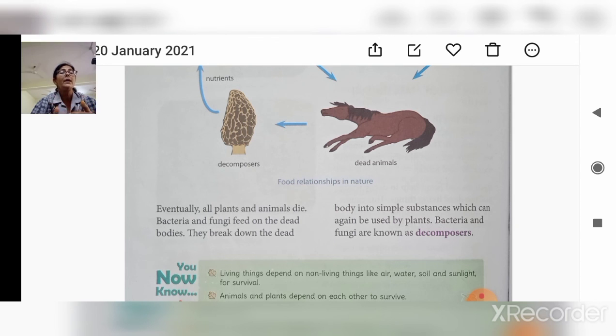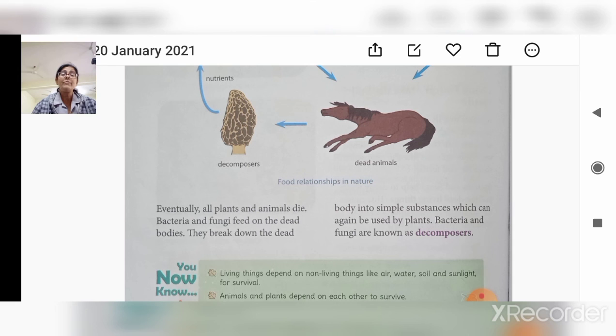We directly depend on plants, and those who eat herbivorous animals indirectly depend on plants. Those who eat herbs, meaning they depend on plants, are known as primary consumers, and animals which depend on other animals are known as secondary consumers, right?